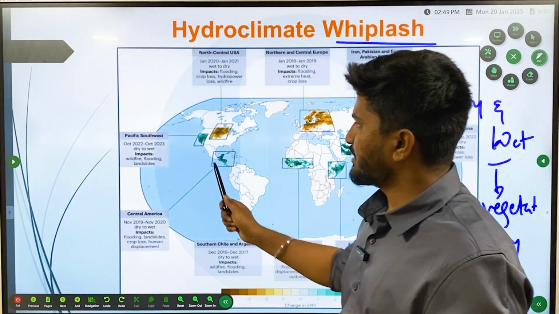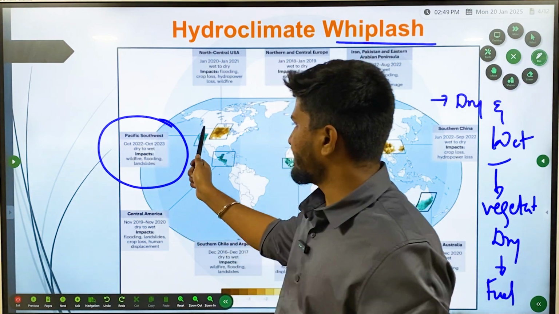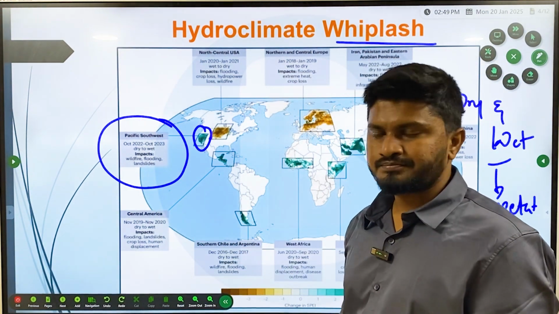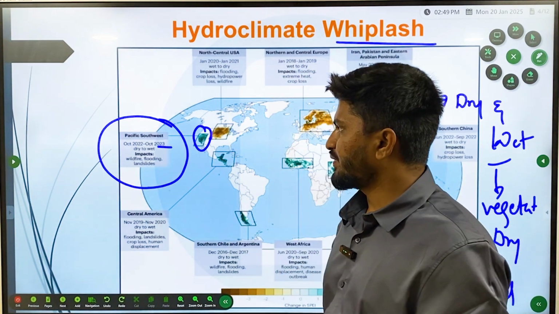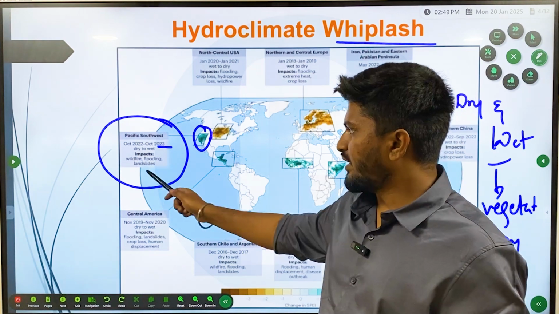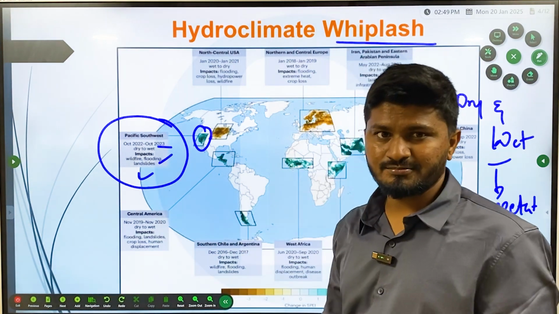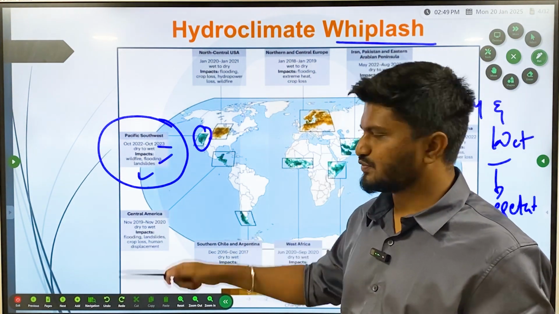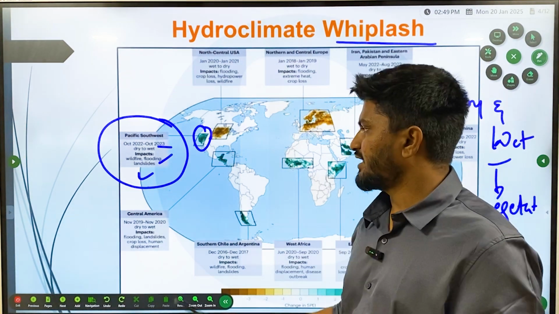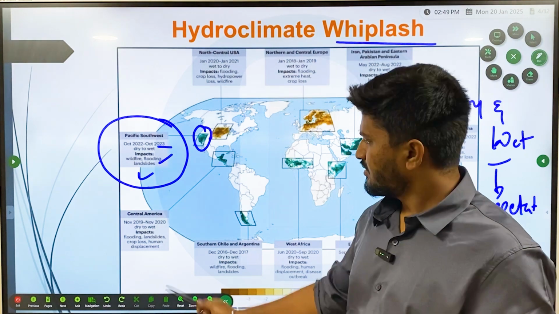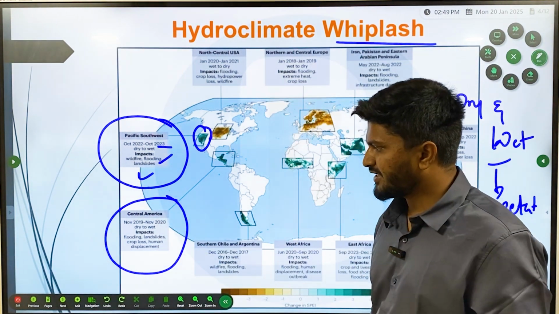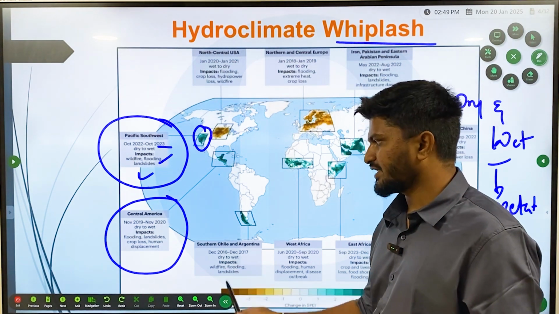Examples include the Pacific Southwest, that is the California or Los Angeles region. During October 2022 to 2023, dry to wet, the impacts were wildfire, flooding and landslide. During the dry period it was wildfire, during the wet period it was flooding, and during the middle period it was landslide. In Central America, from November 2019 to November 2020, it converted from dry to wet.